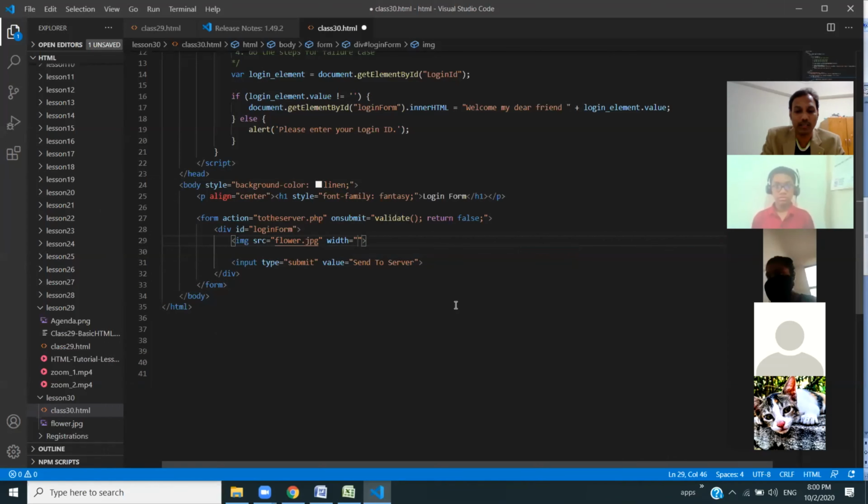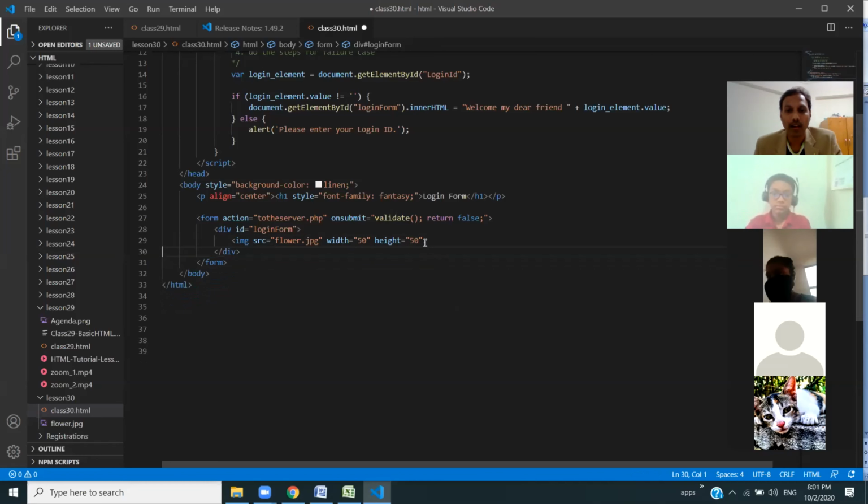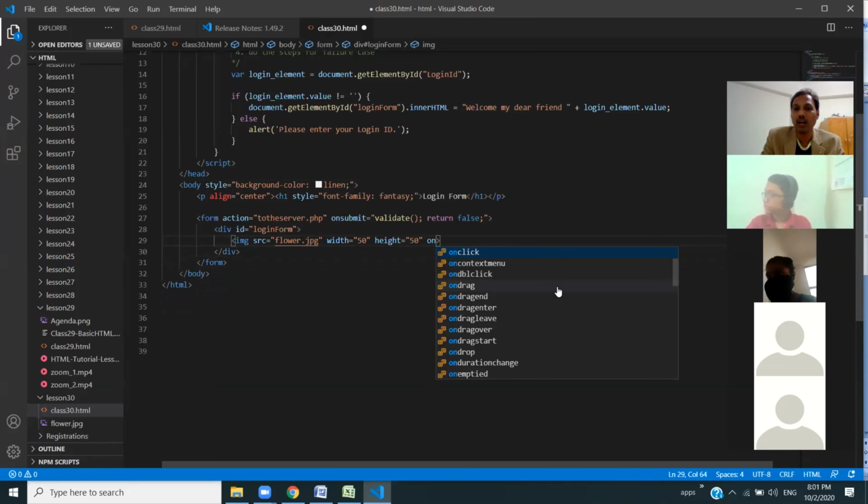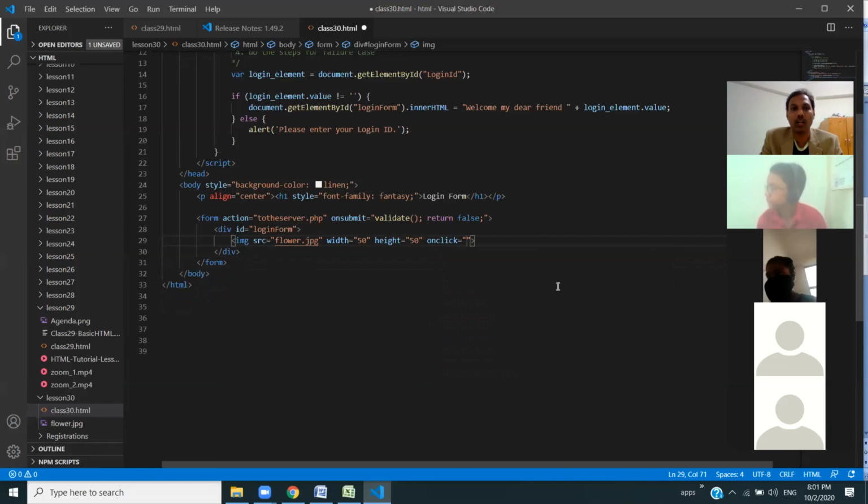And then width, let's give it as 50, and height also as 50. Then what I do here is, on click, I want to call the showBig function.